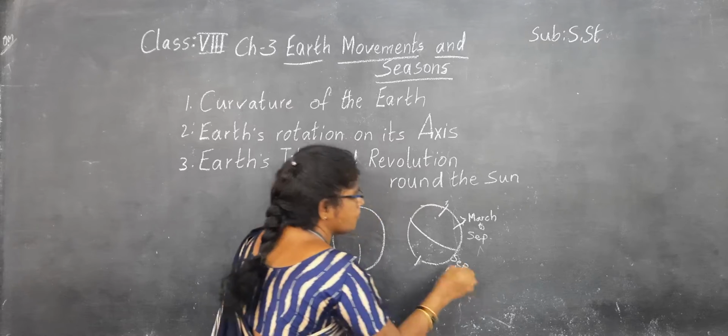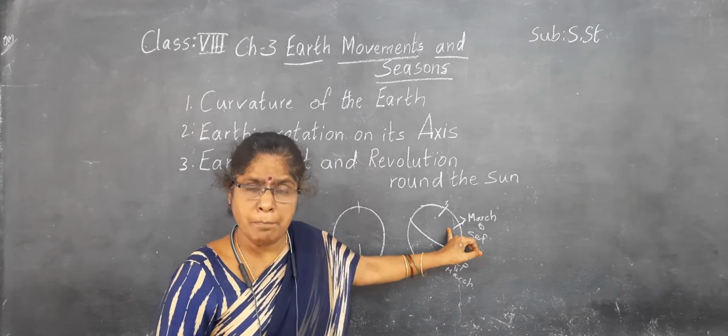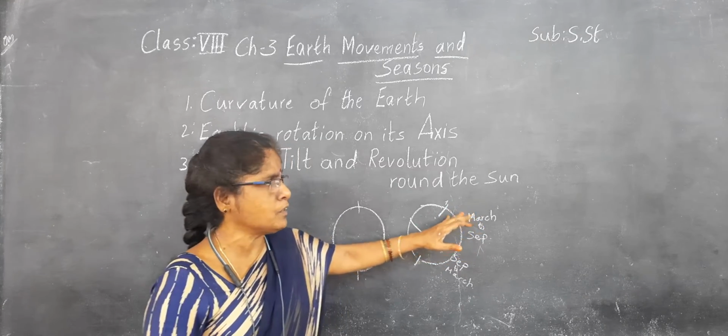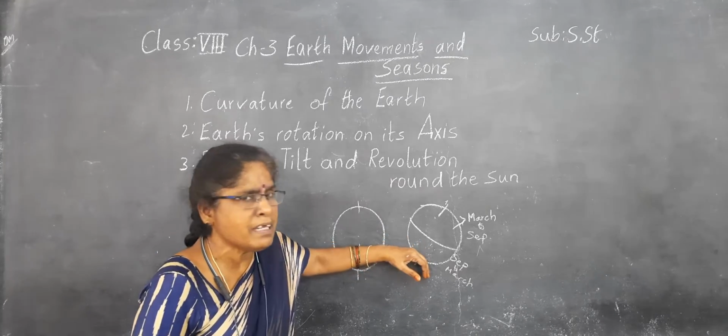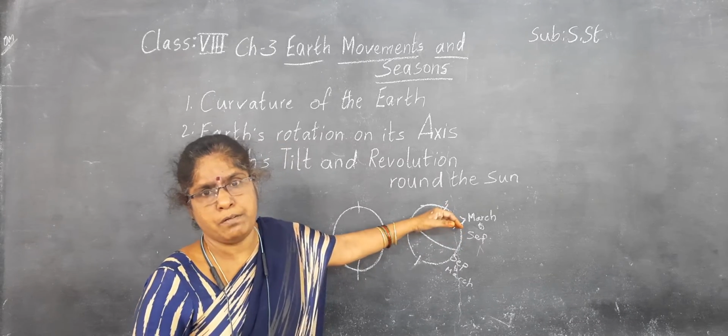That's why, when there is summer in the northern hemisphere, there is winter in the southern hemisphere. When there is summer in the southern hemisphere, there will be winter in the northern hemisphere.